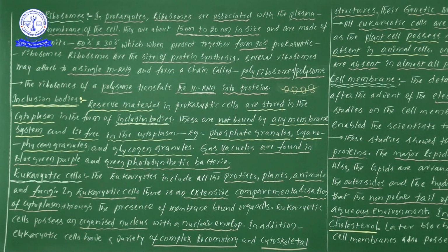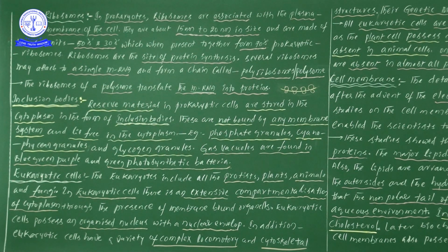So there are different types of granules: phosphate granules, cyanophycean granules, glycogen granules. Likewise, there are different types of inclusion bodies present. Next one, vacuoles. What is the kind of vacuoles?